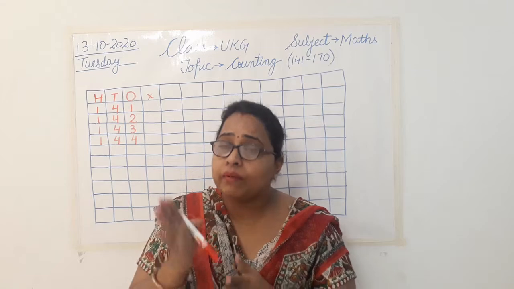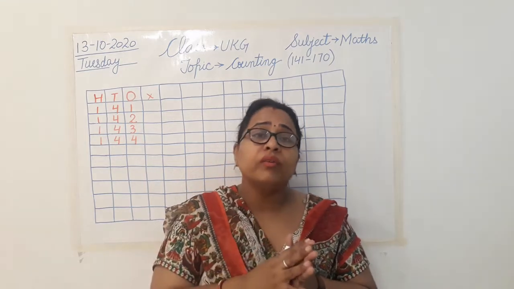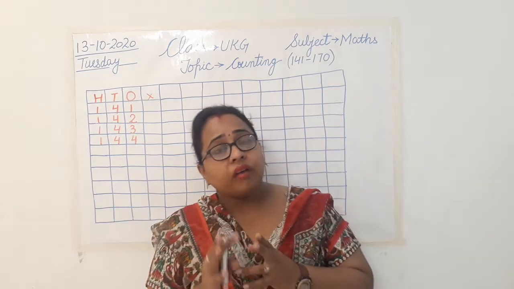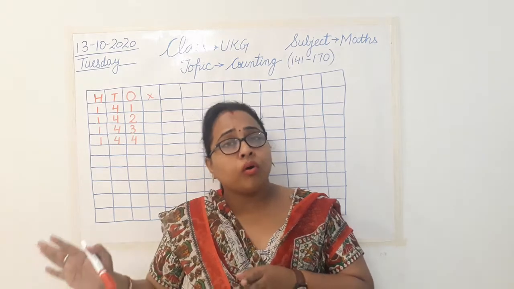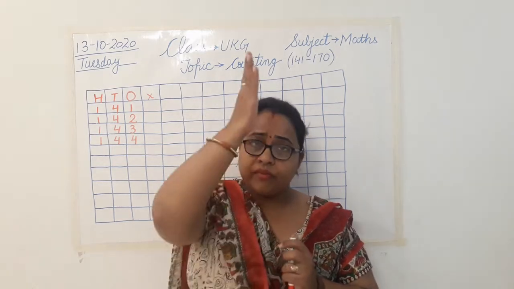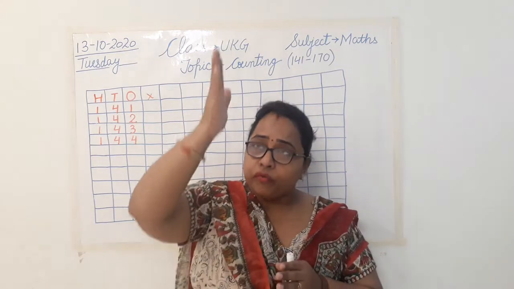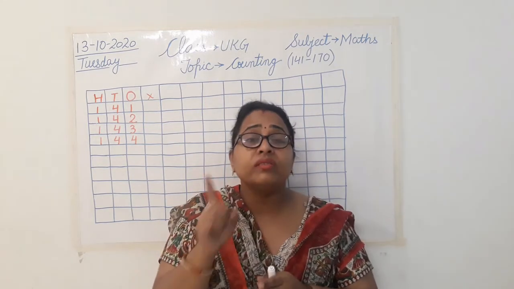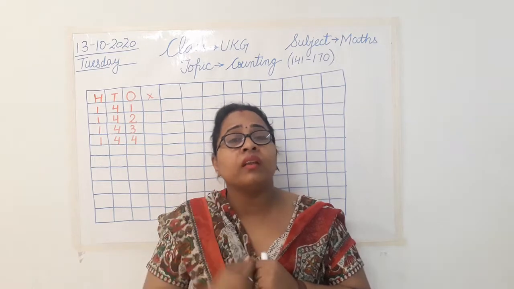I have seen an exam paper also where I have given you counting till 140. I have seen in your regular notebook work also. So this is a wrong practice of doing work. आप 1 1 1 1 1 1 लिखते हो, फिर 4 4 4 4 लिखोगे. No, this is wrong. आपको पता ही नहीं चलेगा आपने क्या नंबर लिखा है.